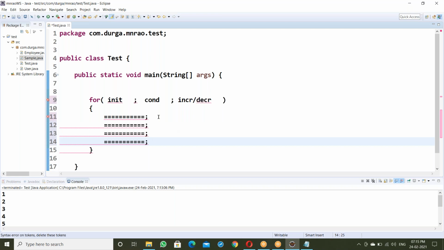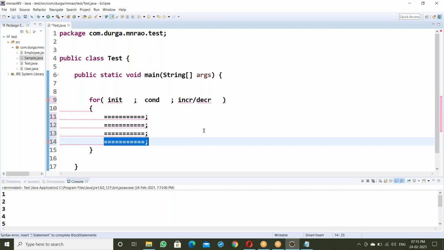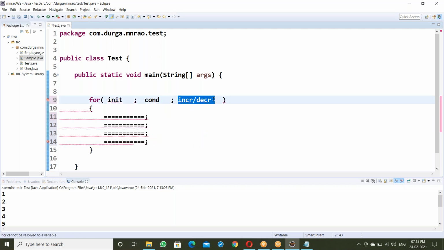Let us see here. So first initialization, like i equal to 1, j equal to something, that kind of initialization. After initialization, come to the condition, checking the condition. The condition is something like i less than or equal to 10, or i greater than or equal to 1. Next, these statements. After finishing the last statement, it simply goes to the increment or decrement part.